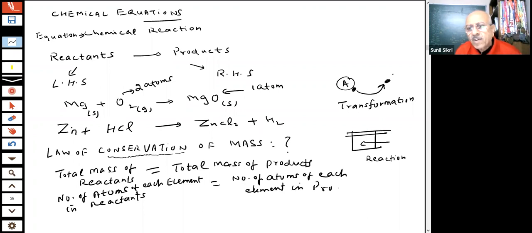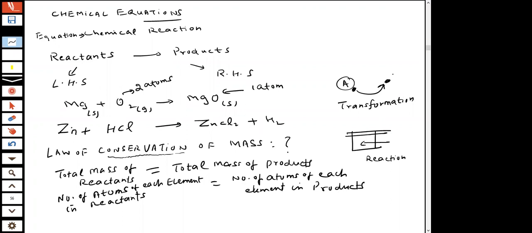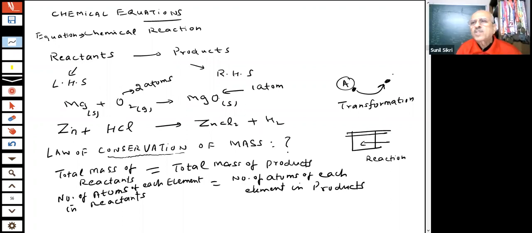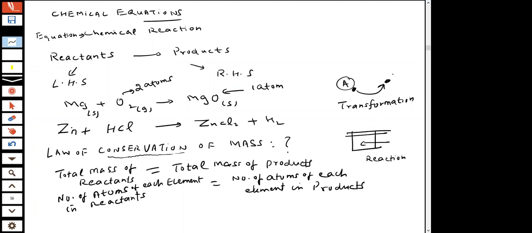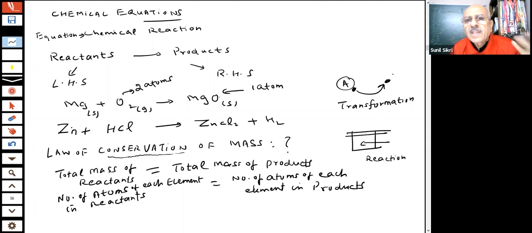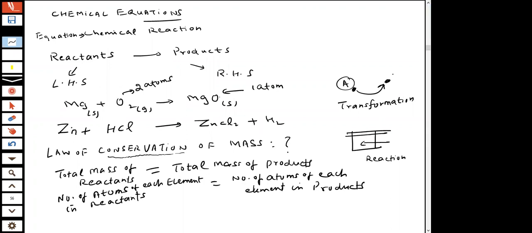Tell me yes or no. If there are two atoms of oxygen, there must be two atoms of oxygen in the products. Otherwise, the conservation is not valid. Therefore, it is not possible. Conservation law must be valid.